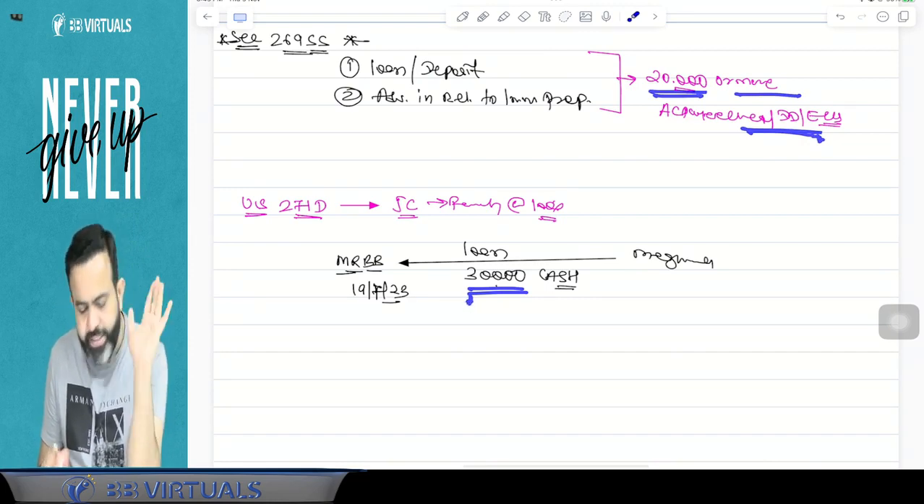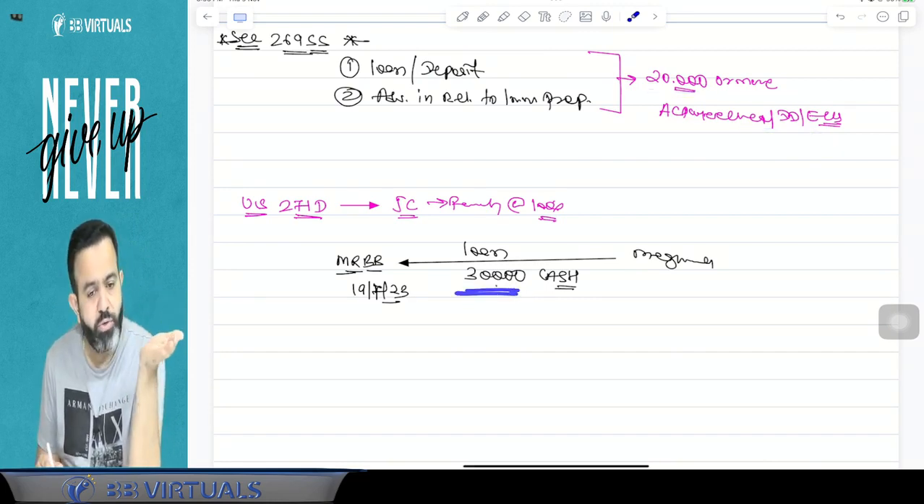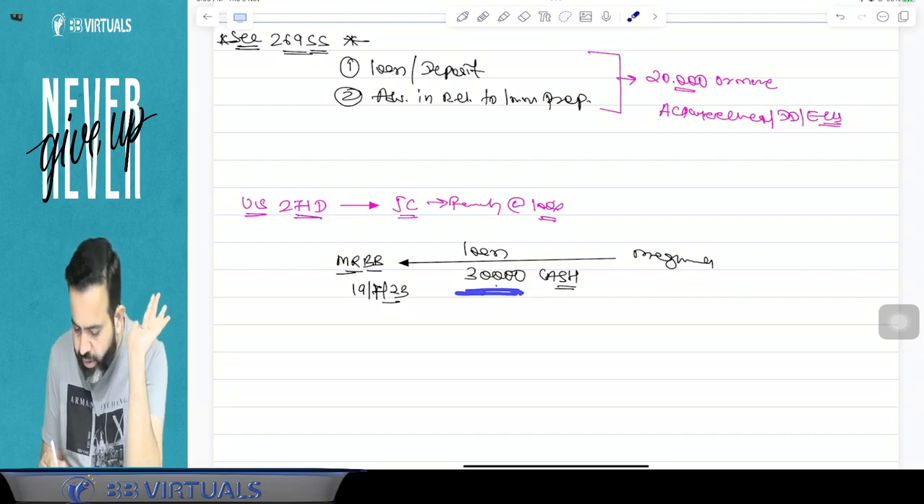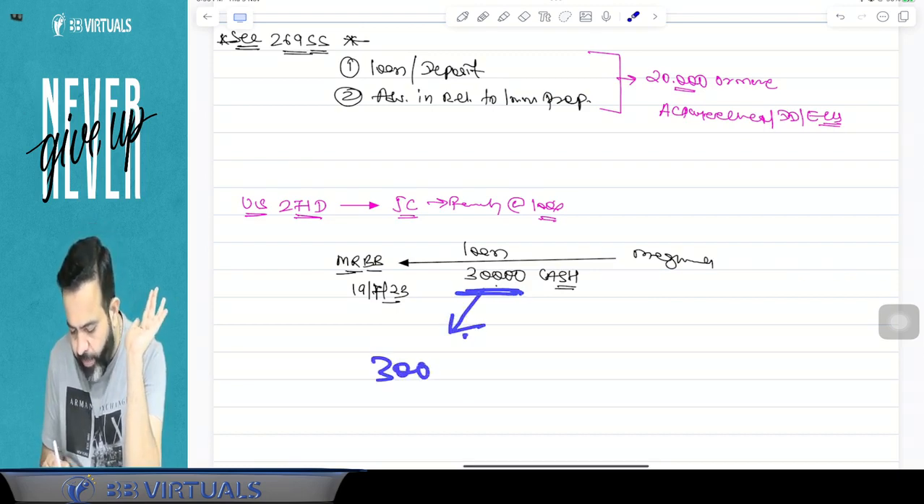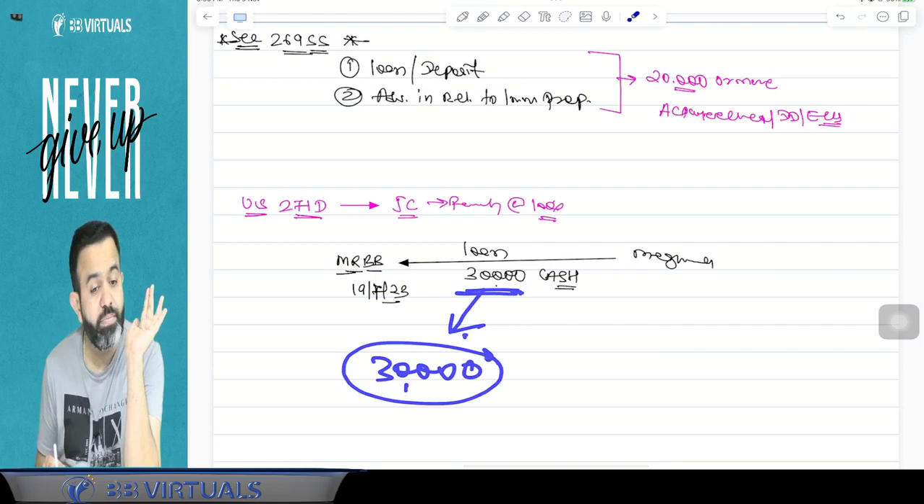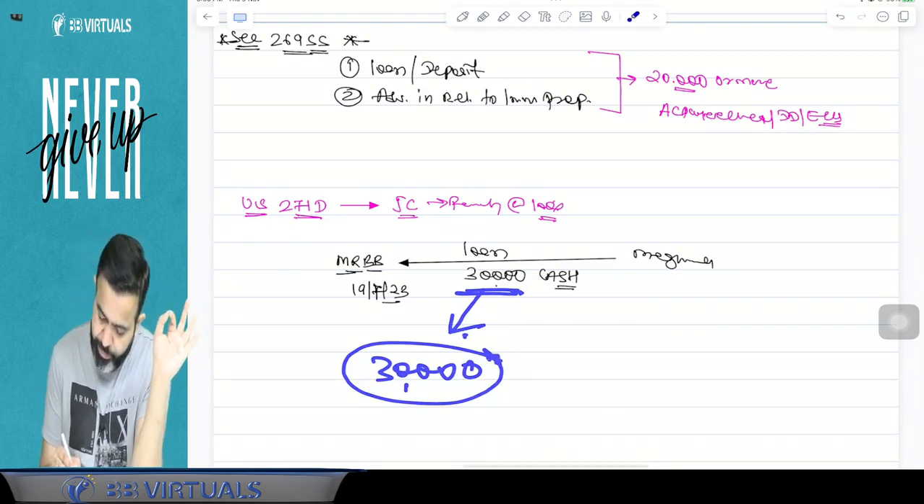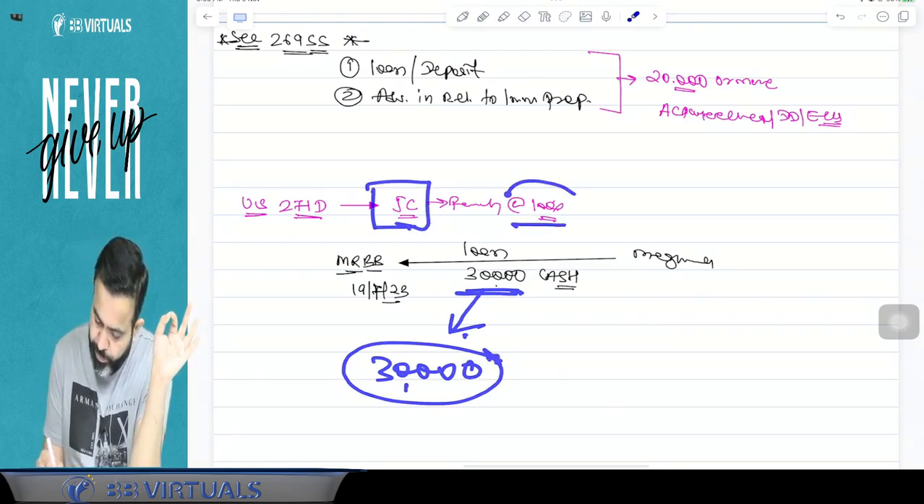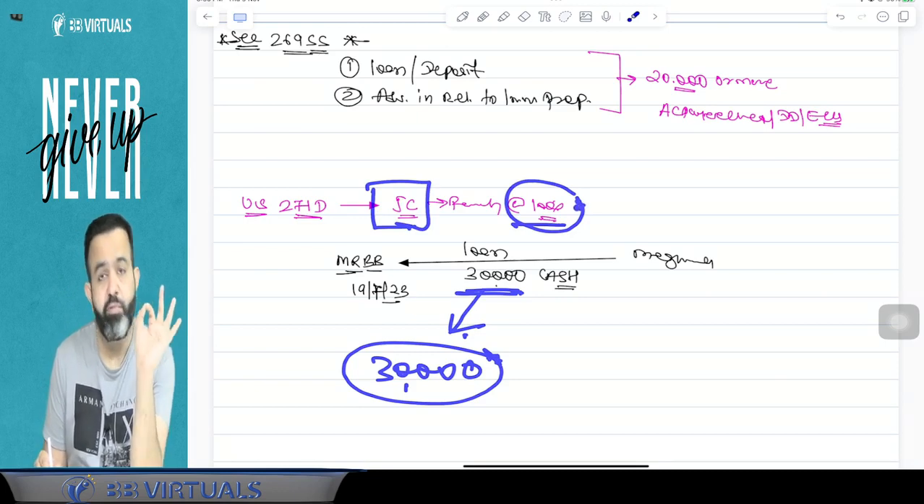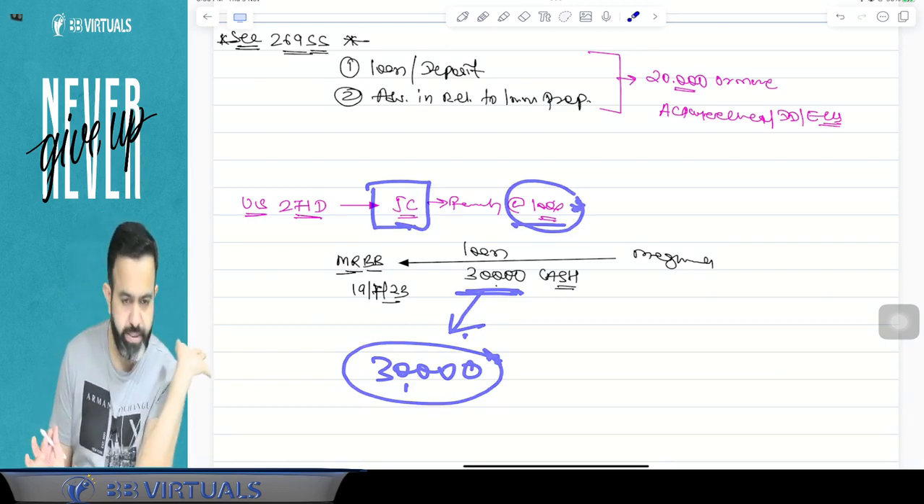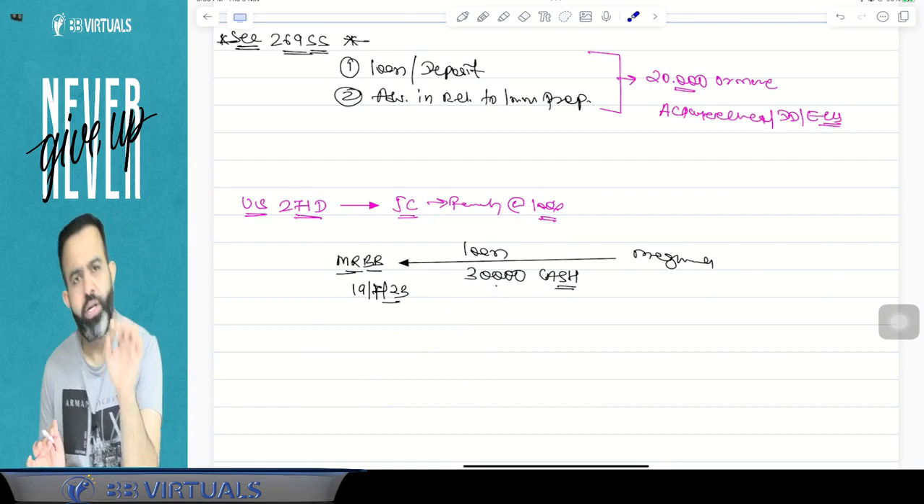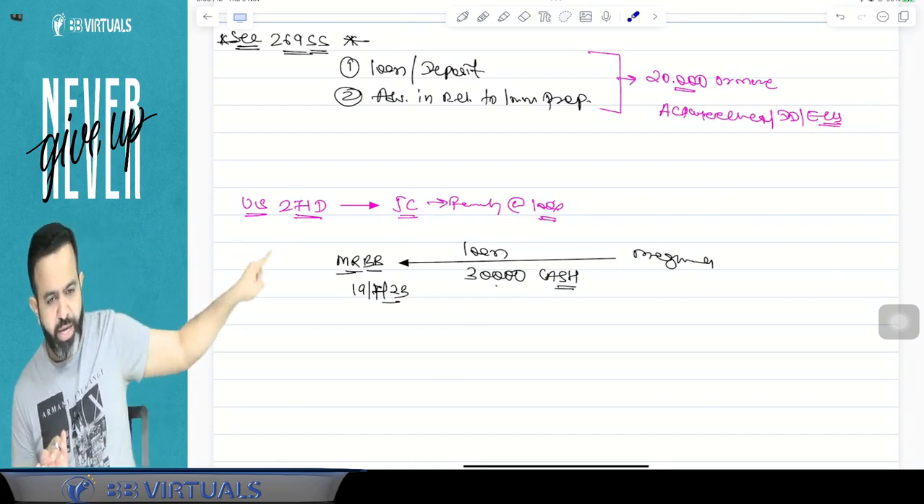And when I have violated this section, and because this is 20,000 rupees or more, so here, guys, on the 30,000 rupees there will be a penalty equal to 30,000. The Joint Commissioner has the power to impose the penalty of 30,000 because I have violated Section 269SS. Now try to understand whatever example I am now going to take.